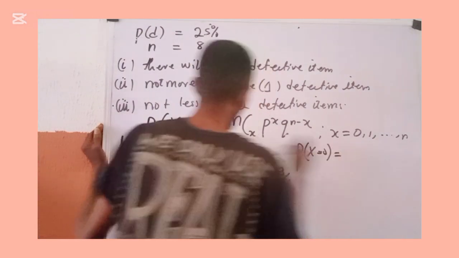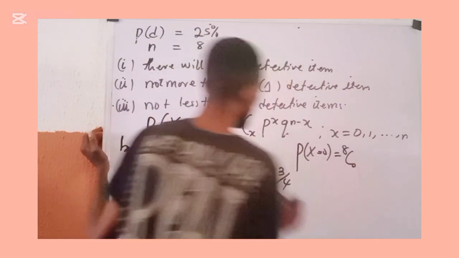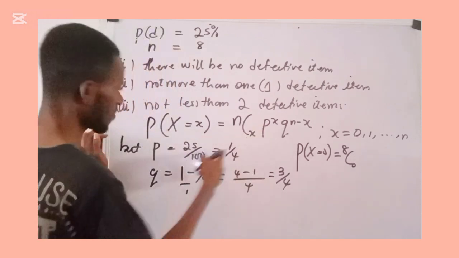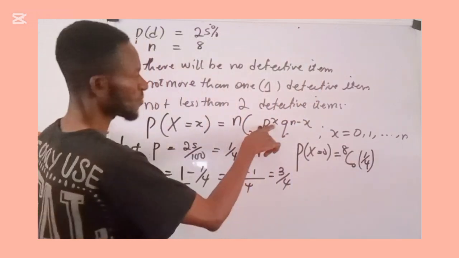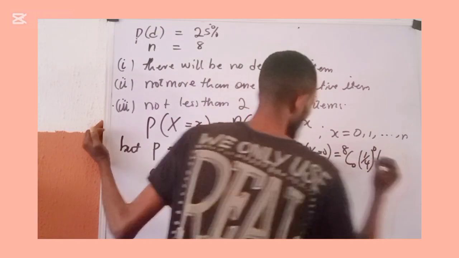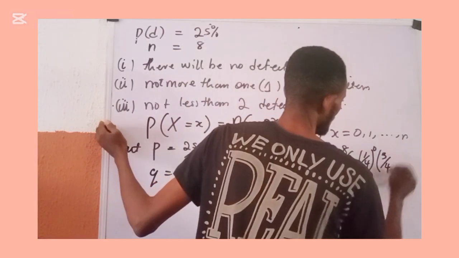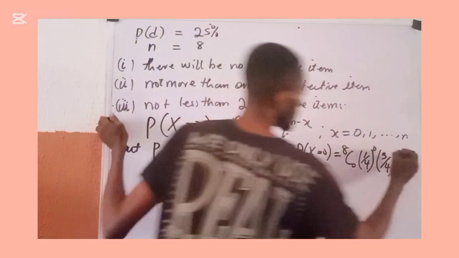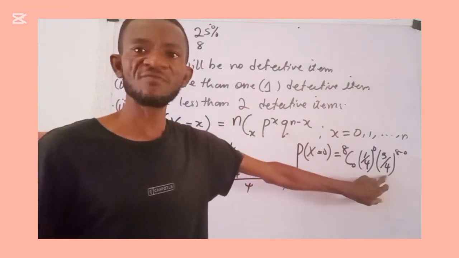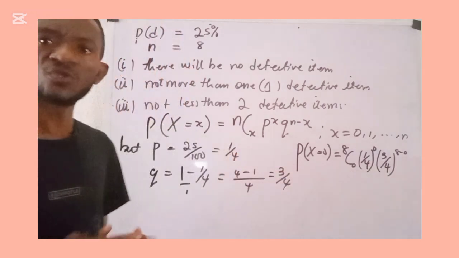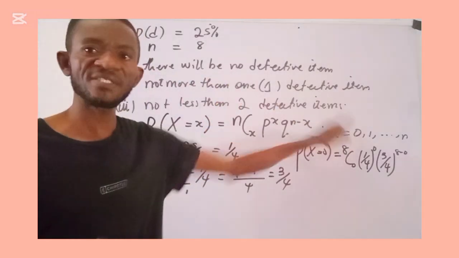So this is going to be, our n is already 8. So we have 8 combination 0. My p here is 1 over 4, so you are going to have 1 over 4 all raised to power 0. Our q here is 3 over 4, so we have 3 over 4 all raised to power 8 minus 0. So the moment you pick a calculator and evaluate this, you must have known the probability of no defective item, where this random variable X takes up 0.